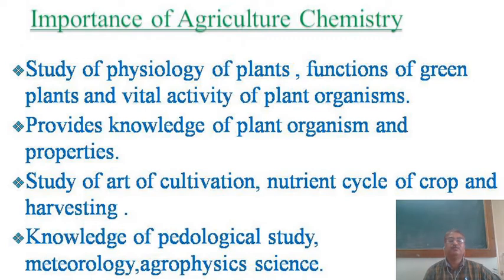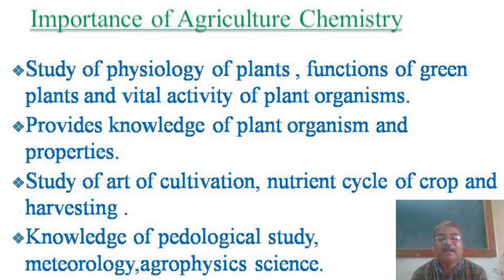This overall information is provided by agriculture chemistry, and with the help of meteorological study we can decide the total crop cycle. Total crop cycle is decided by this particular study. Then third is agrophysics science. What is agrophysics?